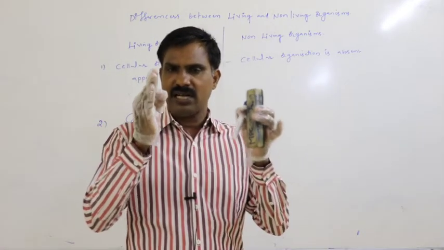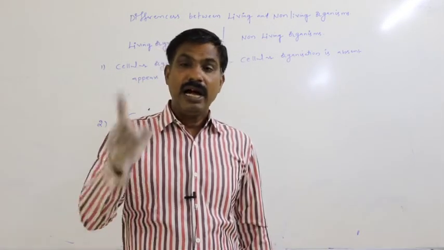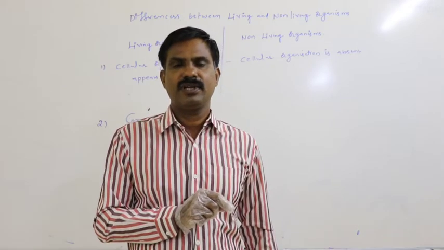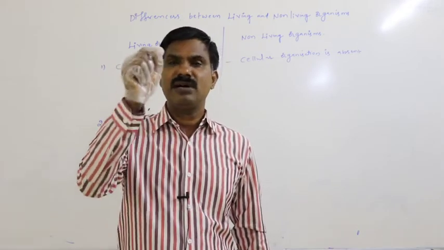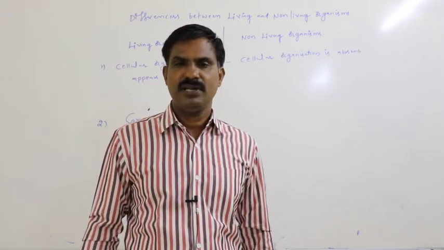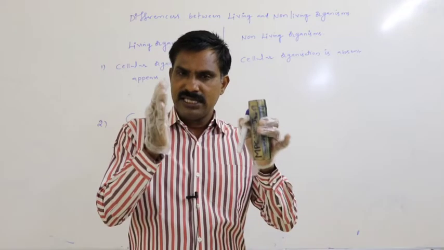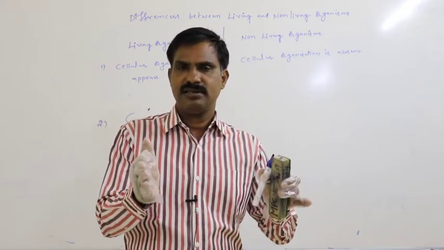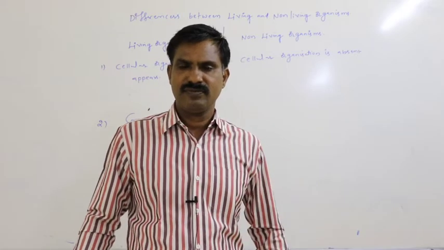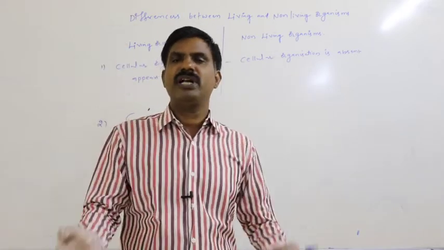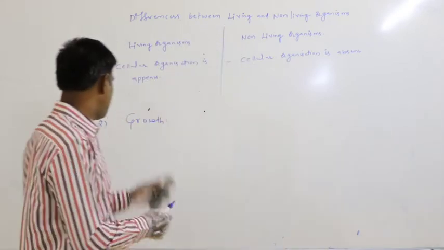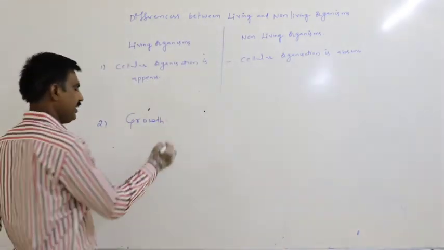Growth may occur either by an increase in the number of cells or by an increase in the amount of biomass. If the size of the body overall increases, then we can say that is growth here.